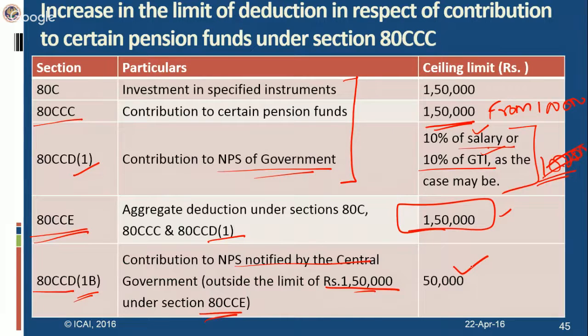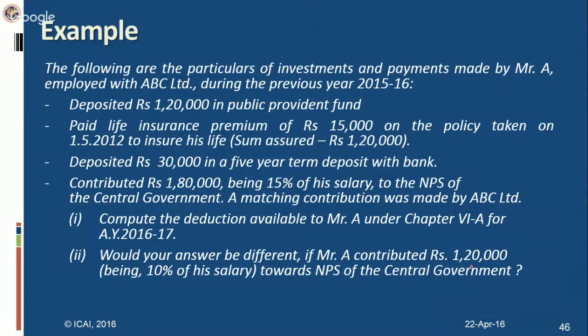How do we proceed? Suppose in 80C, 80CCC and 80CCD(1) you have already made certain investments which exceed the limit of 1,50,000. Then what can you do with other funds? You can invest in NPS, and you get an additional benefit of 50,000. I will explain this with an example.